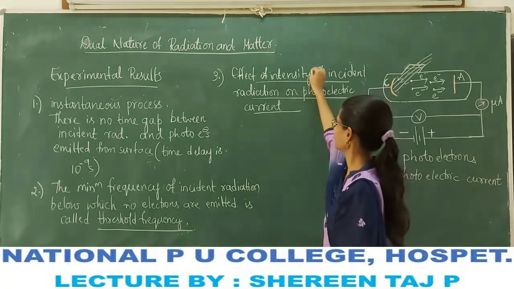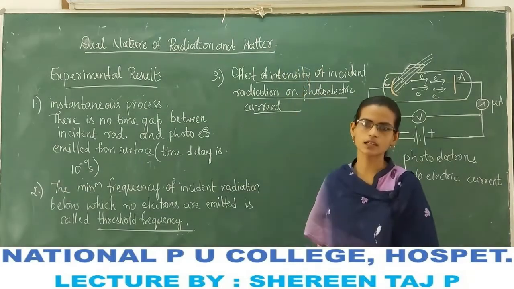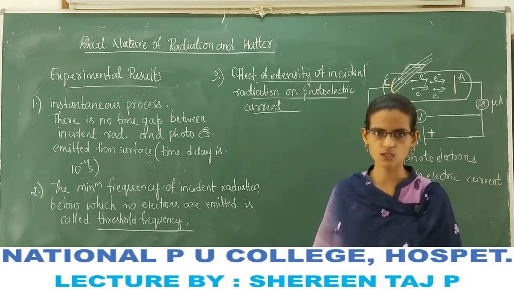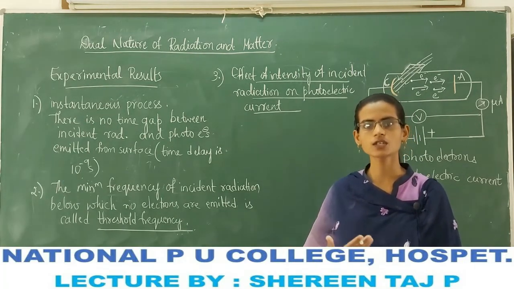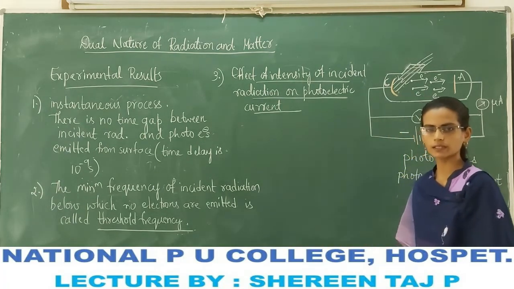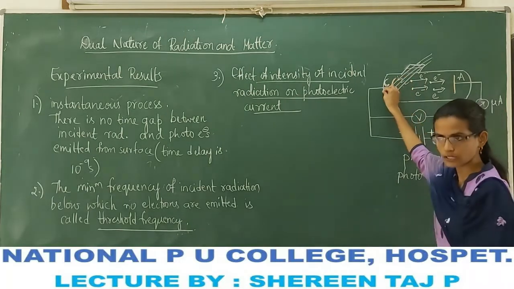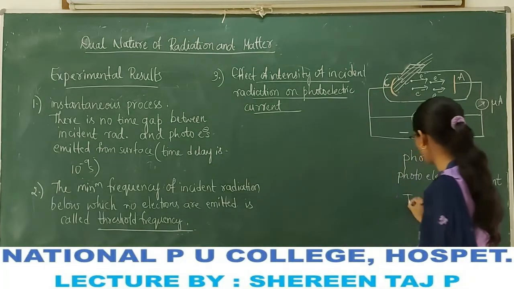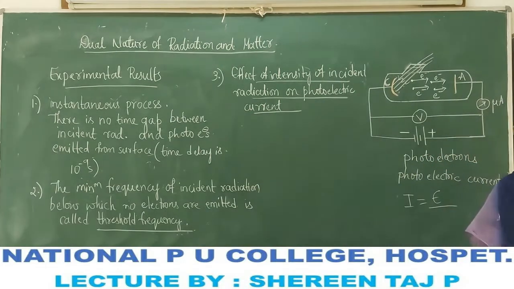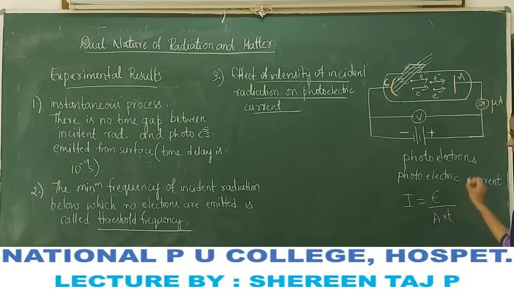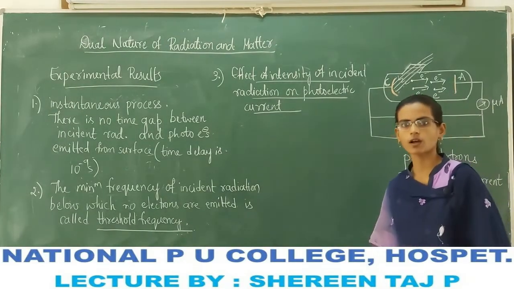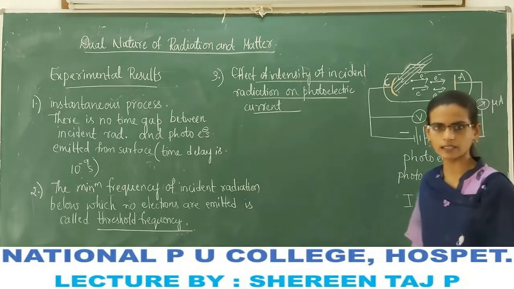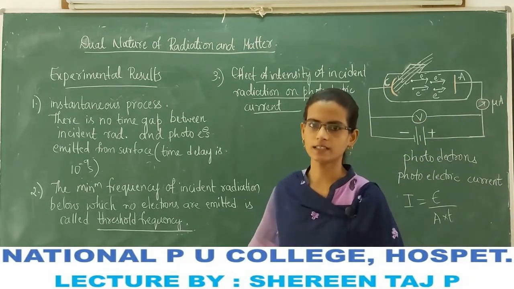What do we know about intensity? What do you mean by the intensity of the radiation? We know that radiation has energy. Intensity is the energy of the radiation falling on the surface per unit area, per unit time. Energy per unit time is power, so power per unit area is also called the intensity of the radiation.